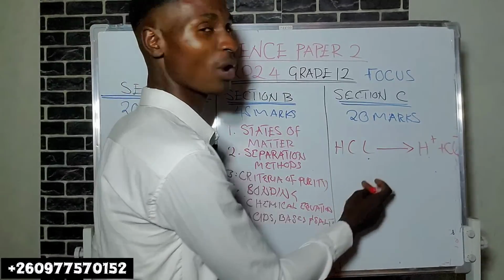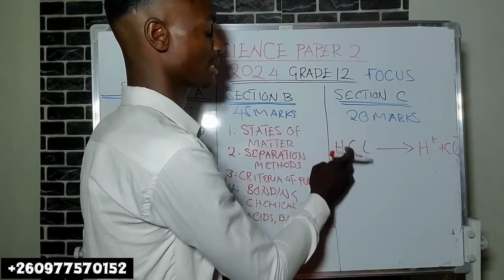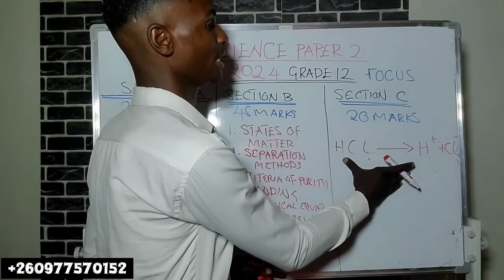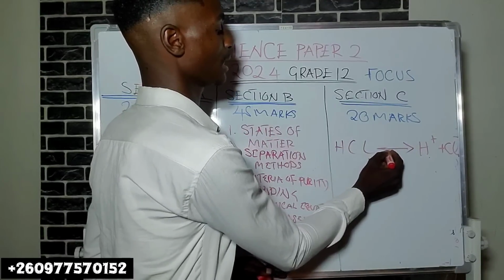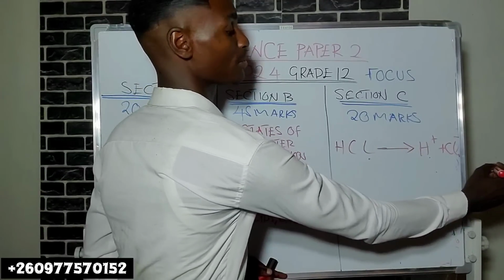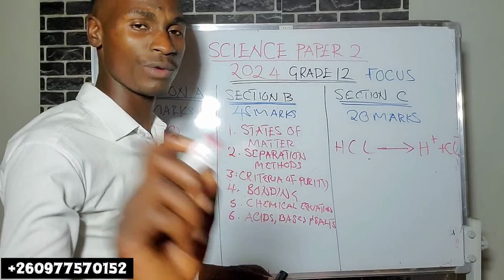This is what it means to ionize completely. This acid is a strong acid because it ionizes completely in aqueous solution. To show complete ionization, just show one arrow pointing towards the products.